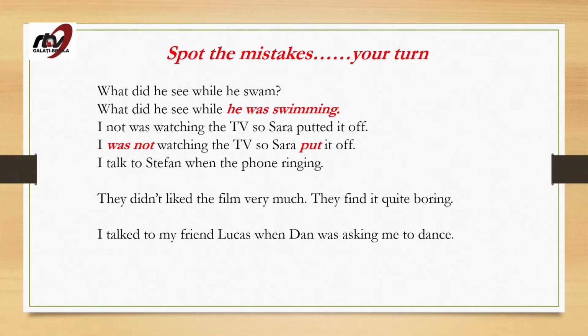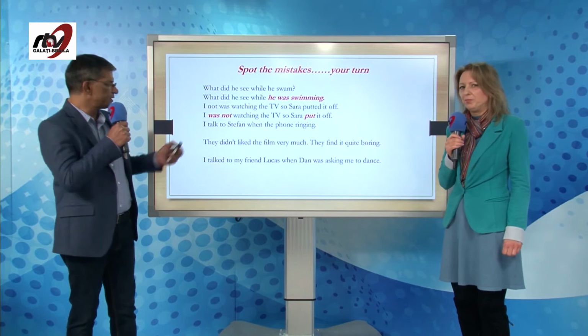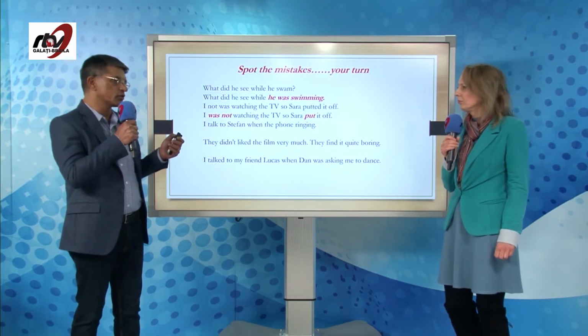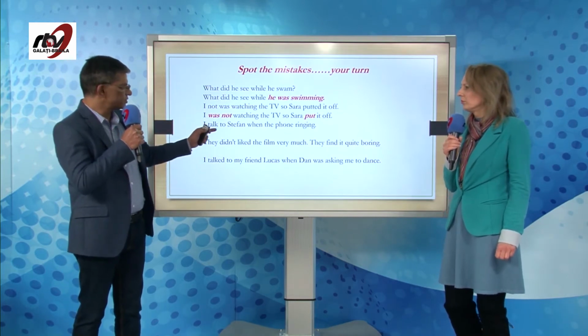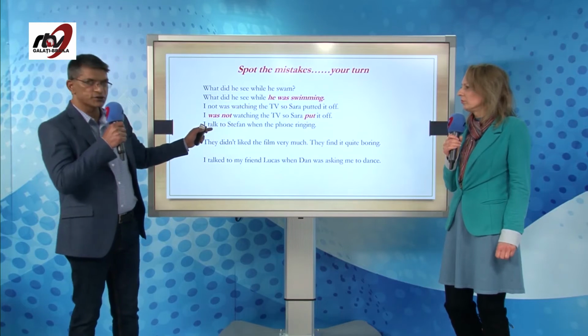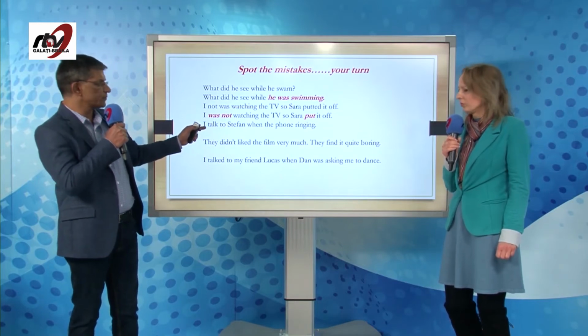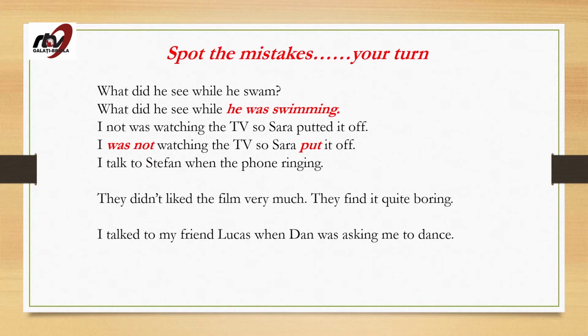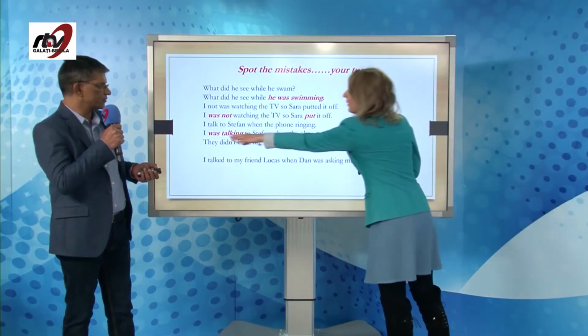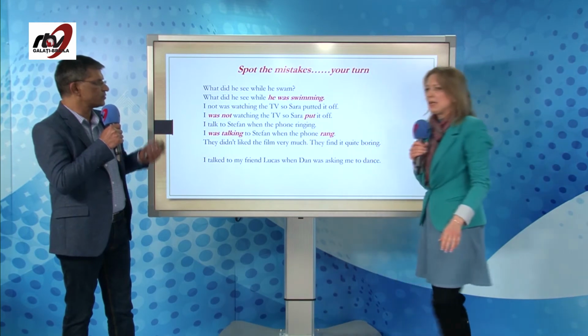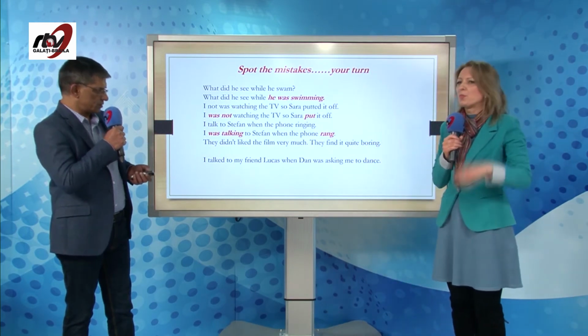I talked to Stefan when the phone ringing. Only keep in mind the action that was going on in the past. This is the action going on in the past. So this should be: I was talking to Stefan when the phone rang. So this action is the shorter one, and the other one, was talking, is the longer one, in progress.